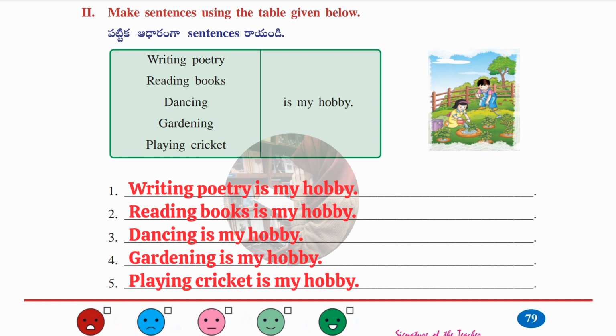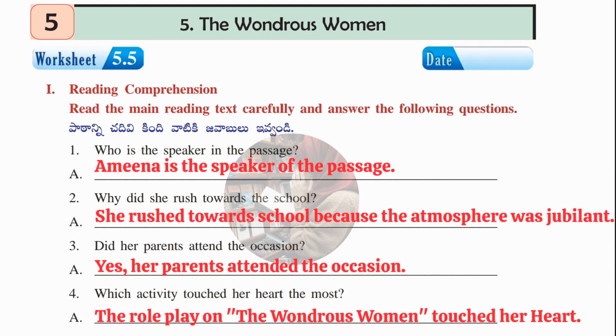Let's move on to the next worksheet, that is 5.5. Here reading comprehension based questions and answers are there, so we have to answer the questions carefully. First question is, who is the speaker in the passage? Answer, Amina is the speaker of the passage. Second one, why did she rush towards the school?